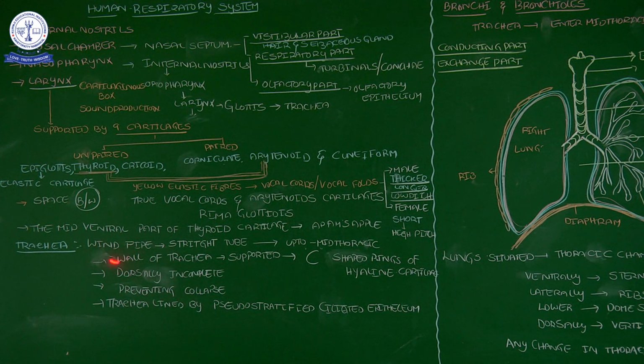Here the first statement: trachea is also called a windpipe. It is a straight tube. It is present up to the mid-thoracic part. The trachea wall is supported by C-shaped rings. Those C-shaped rings are formed of hyaline cartilage, dorsally incomplete. These C-shaped hyaline cartilages prevent the collapsing of the windpipe.